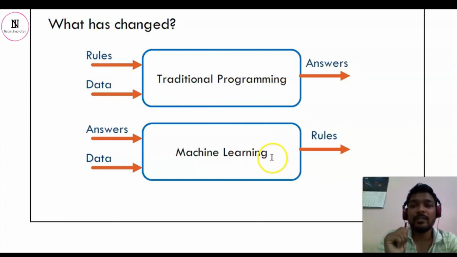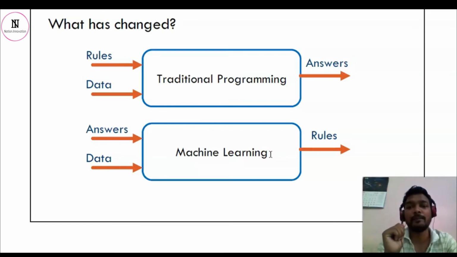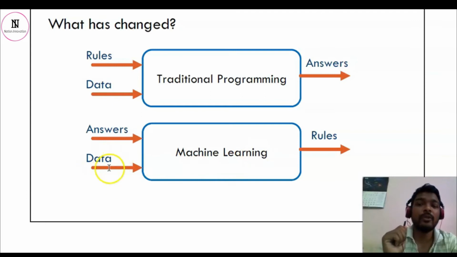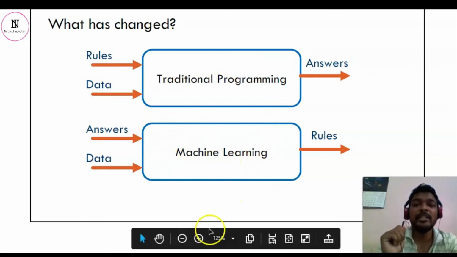But as society is becoming so ambiguous, we are not very sure about the rules. The rules are changing from time to time. So the new approach is, we have data and we have answers. We have a lot of data and a lot of answers, and accordingly our model is being trained.